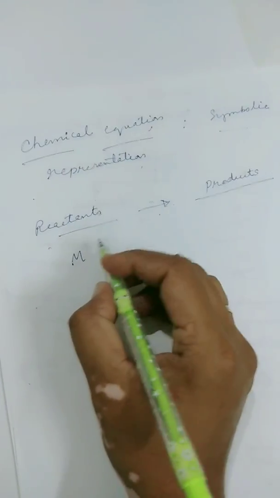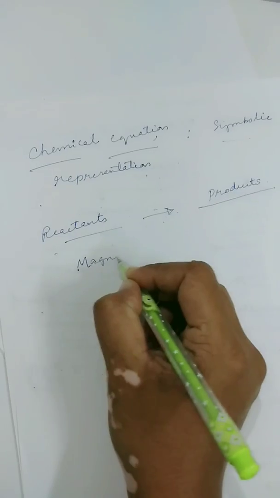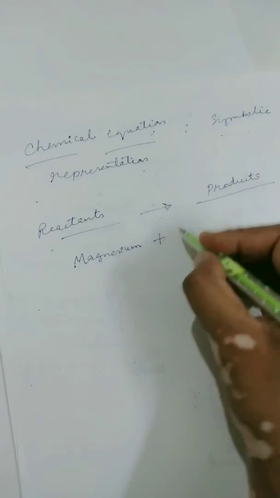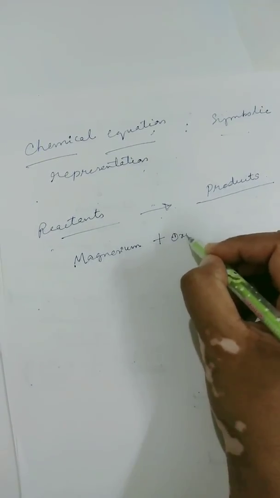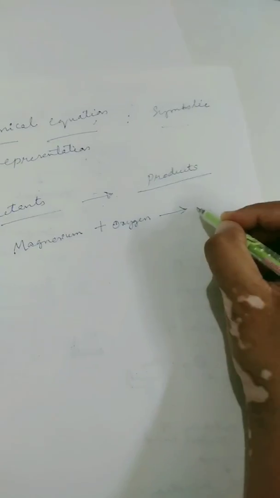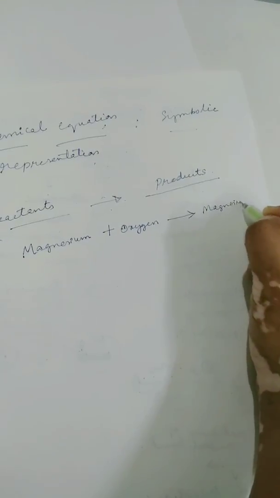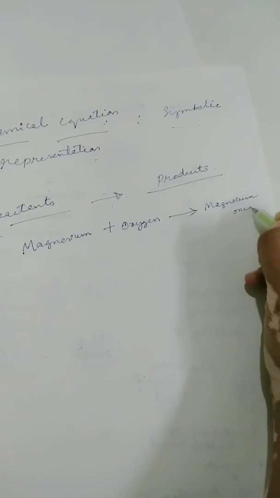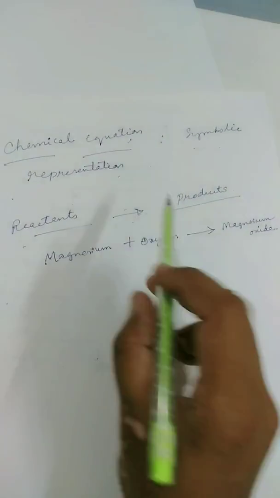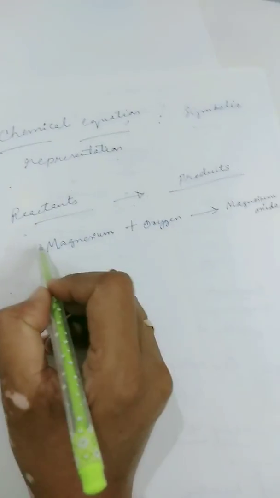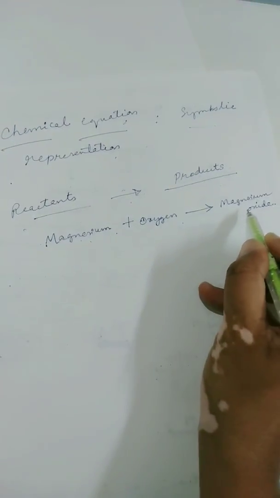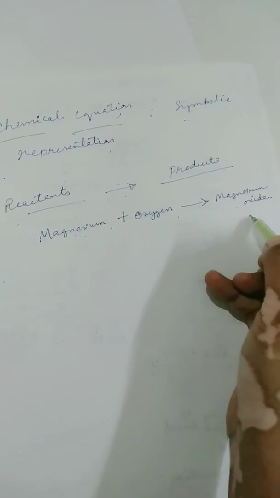So if you take the example of magnesium ribbon burning in air, I can write magnesium plus oxygen present in the air gives rise to, what is the product that is formed? Magnesium oxide is formed. This is a word equation, so I'm just mentioning over here the words, the names of the reactants and products directly.